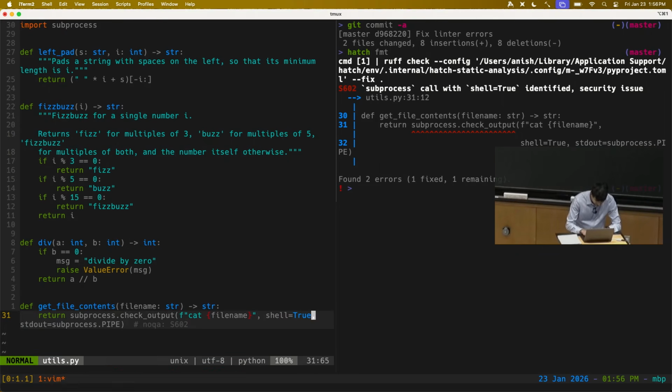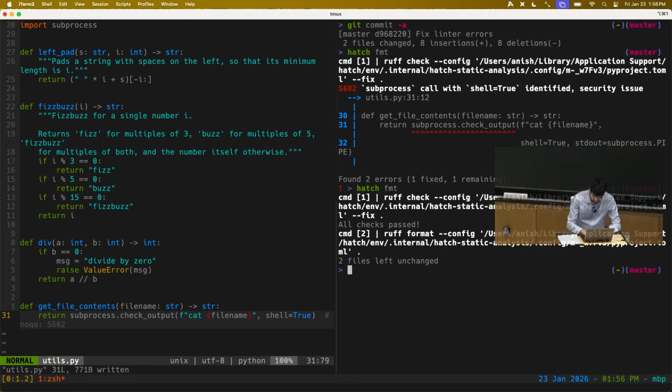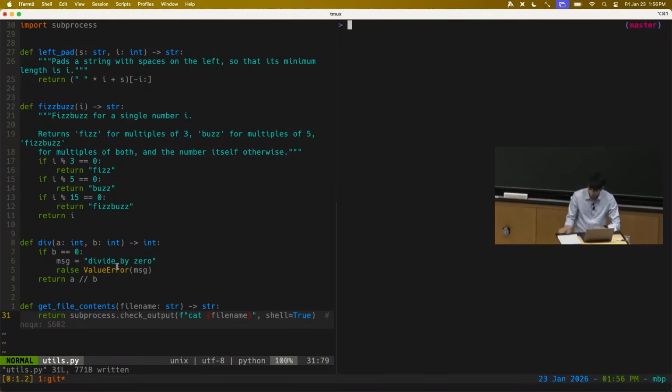Let me fix this. S602. And rerun my formatter and linter and commit that. Okay. Any questions about linting before we move on to the next topic? Great, we're well on our way to having high quality code.